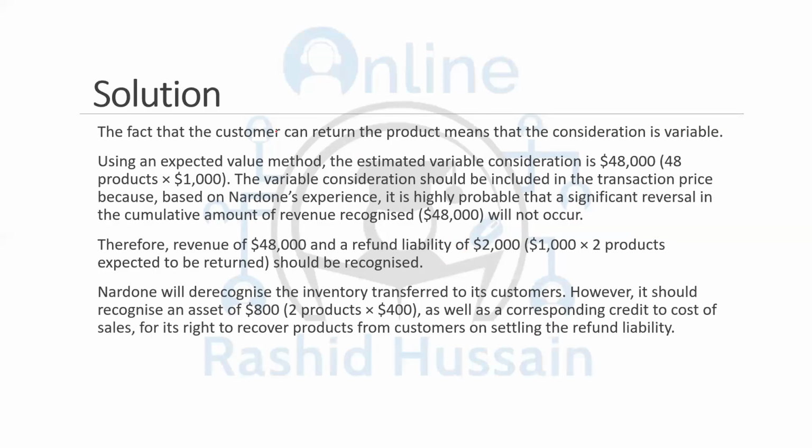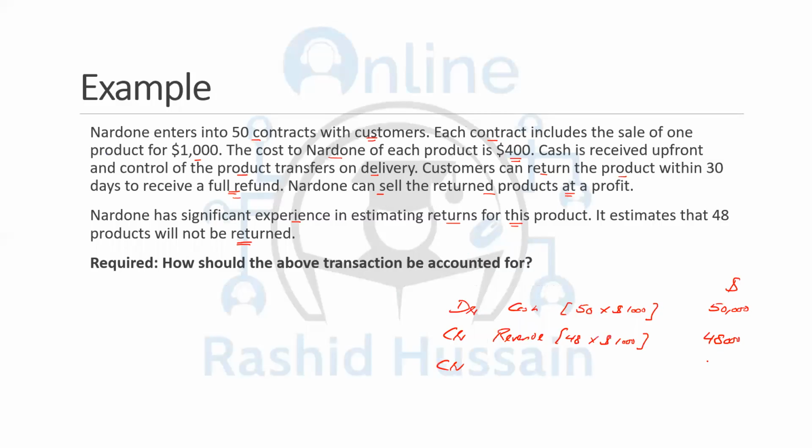So the fact that the customer can return the product means that the consideration is variable. Using an expected value method, that means using the best estimate, the revenue of 48,000 should be recorded, and the other credit entry, which is for the remaining 2,000, is your refund liability.